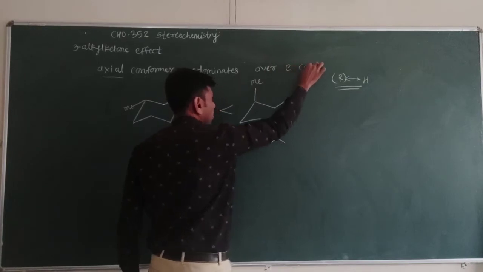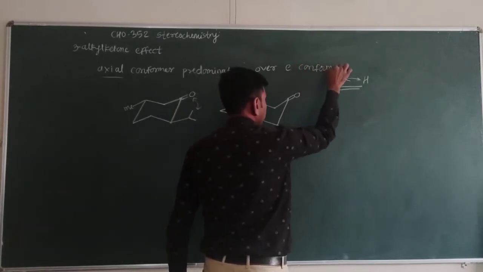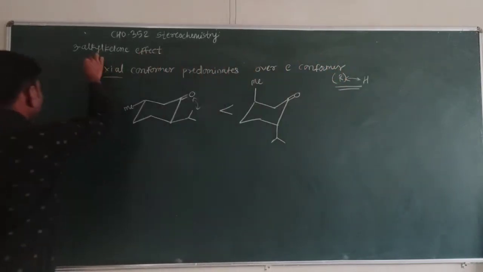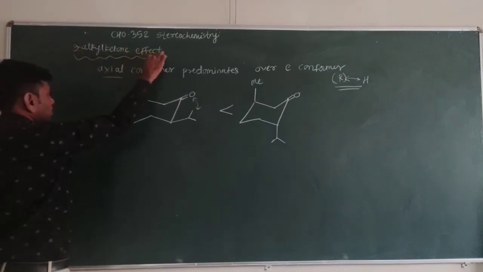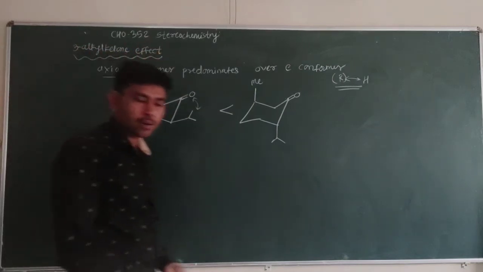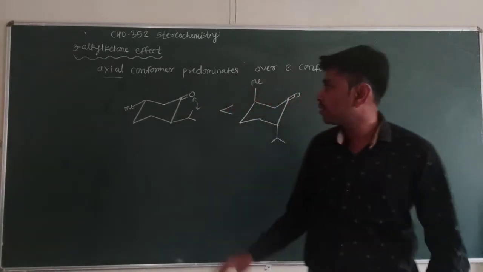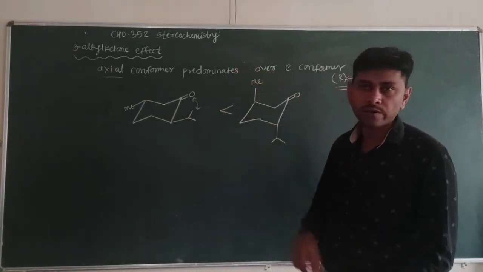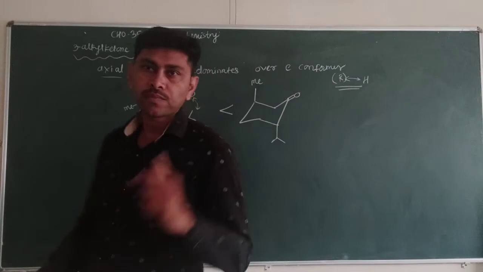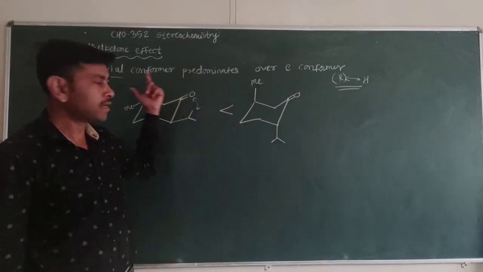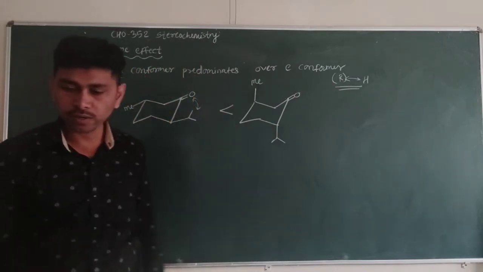It is known as the 3-alkyl ketone effect because the group is present at position number 3 to the carbonyl. Last lecture we saw the 2-alkyl ketone effect, and here this is the 3-alkyl ketone effect.